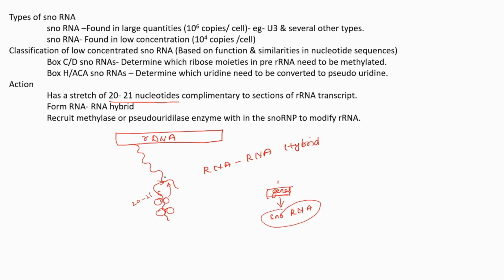That particular base in the rRNA will not get modified, and as a result, in the processing pathway, that base may get discarded, and the resulting rRNA out of that nascent rRNA may be nonfunctional. So snoRNA is that important in the processing pathway of rRNA.